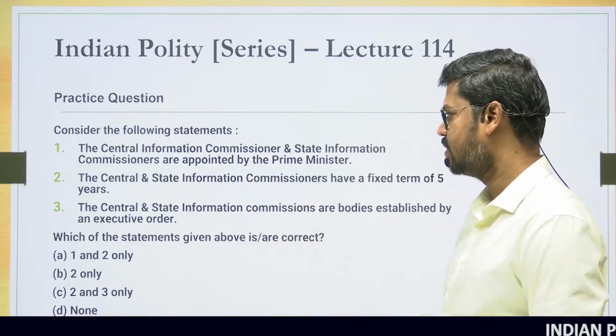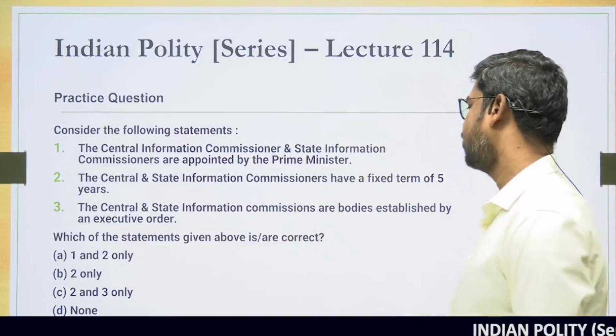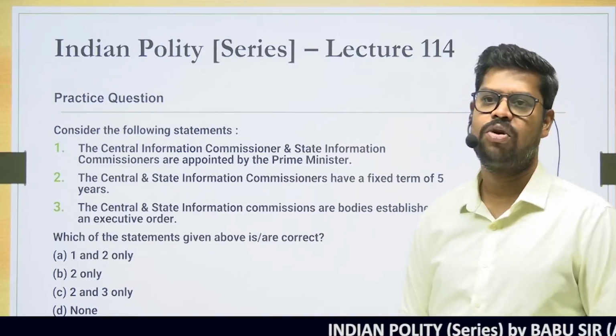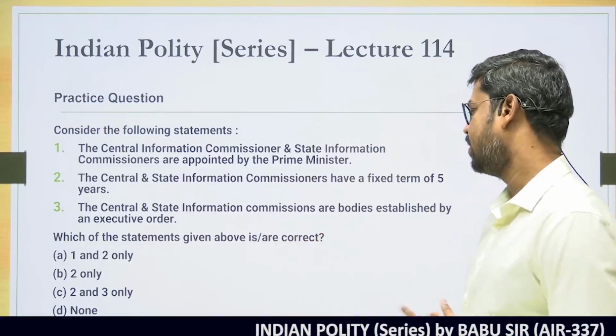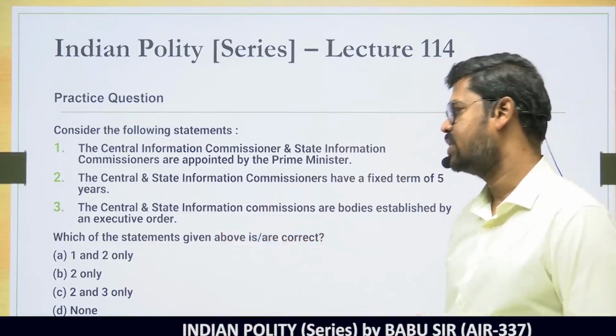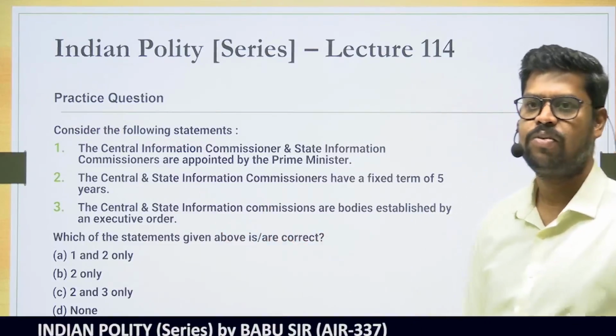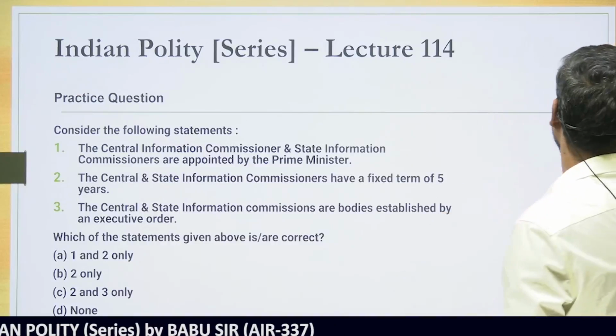Come to statement number 3: The Central and the State Information Commissions are bodies established by an executive order. Which of the statements given above are correct? You can see that one among them is the answer. You can put your answers in the comment box, and those comments are going to motivate me.